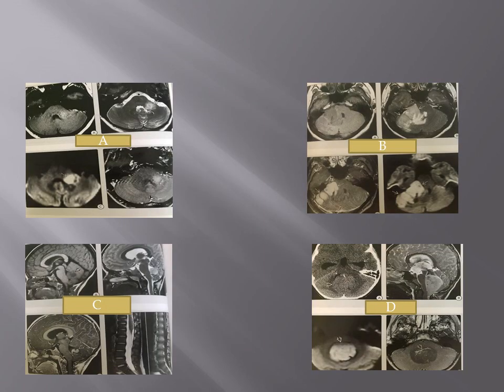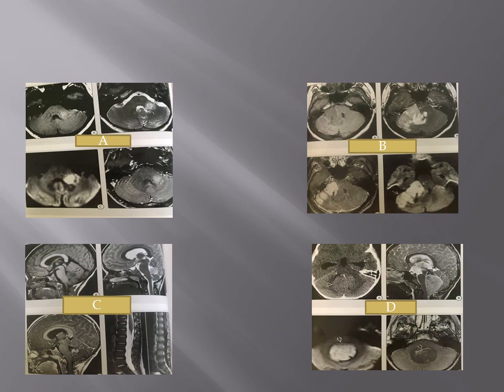This is the cerebellar peduncle, wingless, lateral cerebellar hemisphere with nodular heterogeneous enhancement with diffusion restriction. This is sonic hedgehog. This is midline involving the fourth ventricle with intense post-contrast enhancement and drop metastasis.